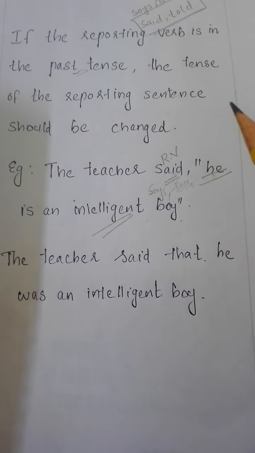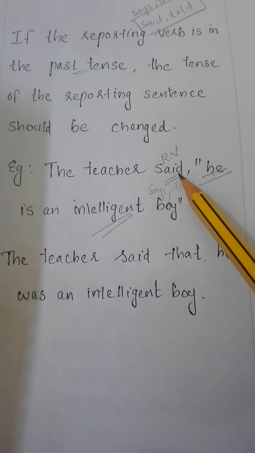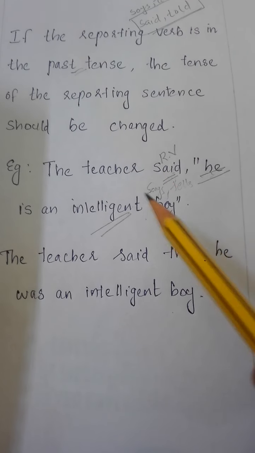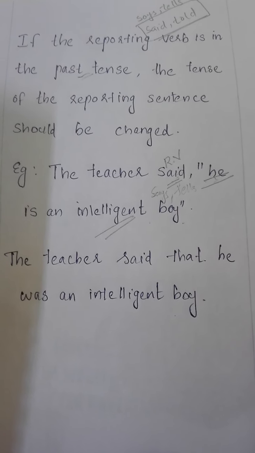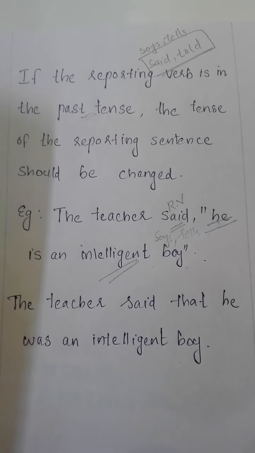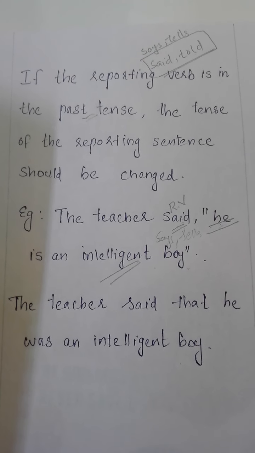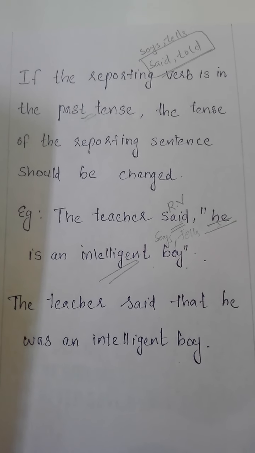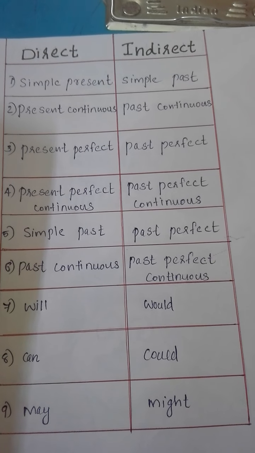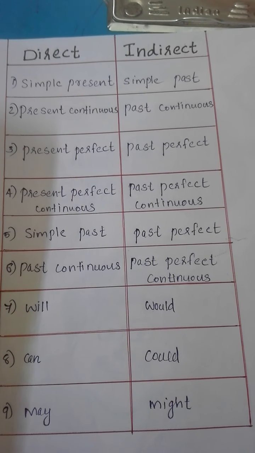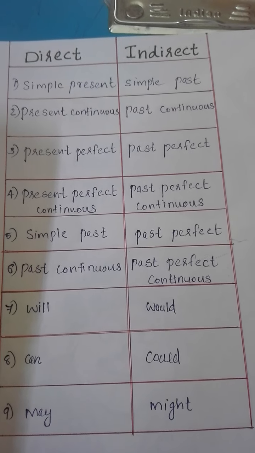Okay. So here we used the reporting verb in the past tense, so we have to change the tense of this reported sentence. Clear? So we have to discuss how the tense changes by using a table. Okay. So here you can see one table which shows how the reported sentence changes according to the tense.